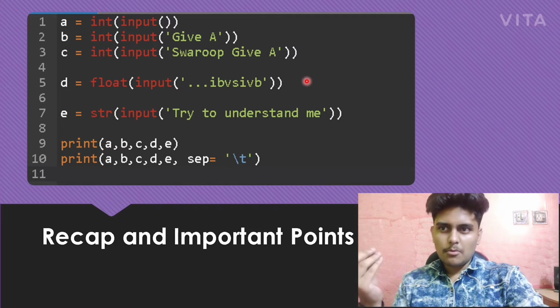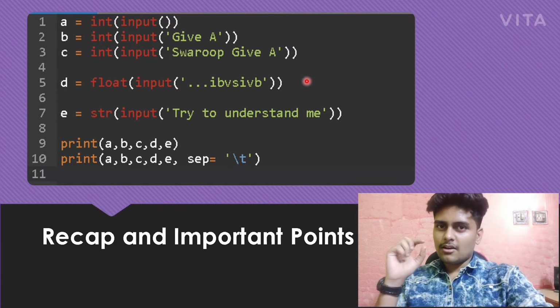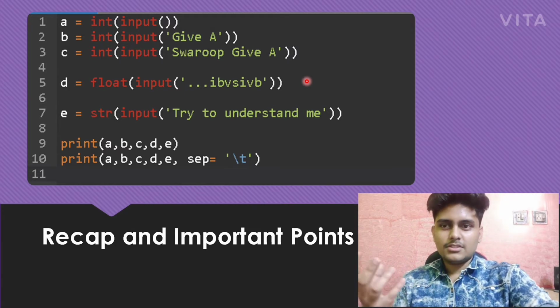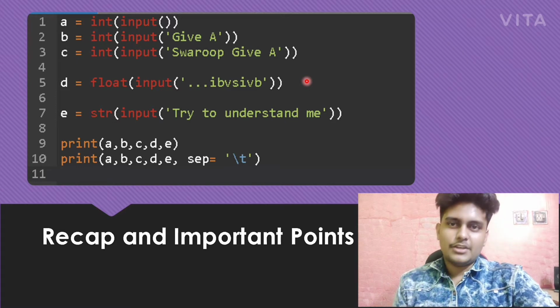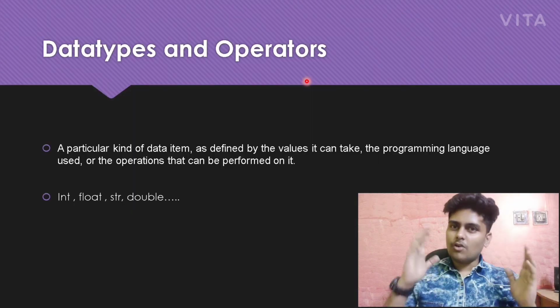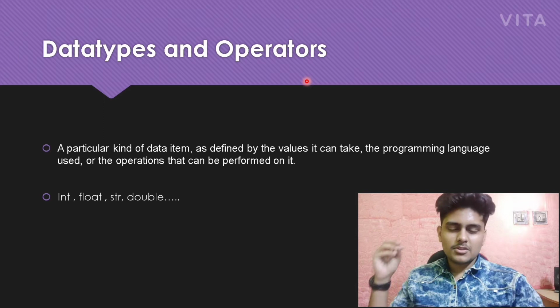Float is decimal points, str is string, that is words, which you will be learning in this video. That is nothing but data types and operators. So let's begin with the data types and operators.